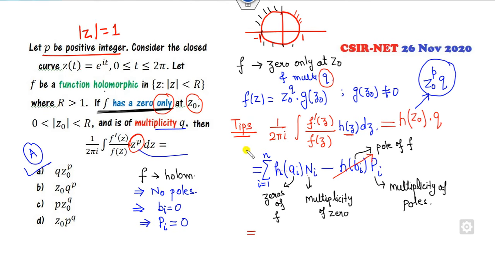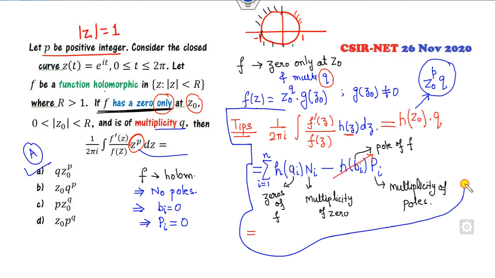So you can see, with the help of this simple result, you can solve this problem in a very simple manner. Remember, this is a very simple tip for you. Number of the poles, number of the zeros.